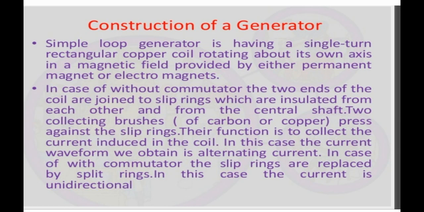The slip rings: the two free ends of an armature coil are connected to the two brass slip rings. These rings rotate along with the armature coil. The inner side of these rings is made insulated.